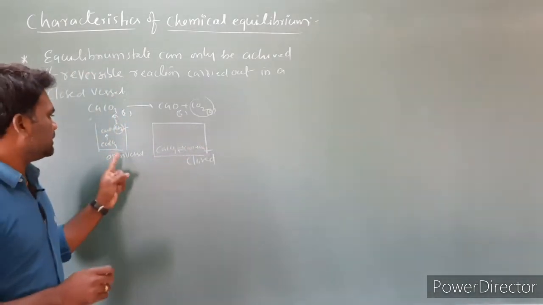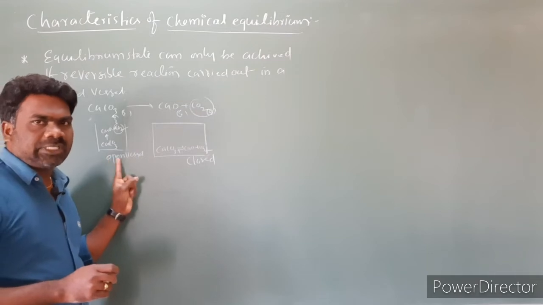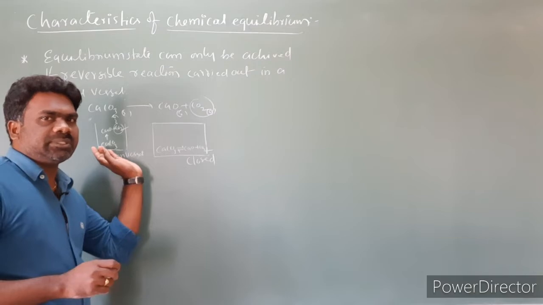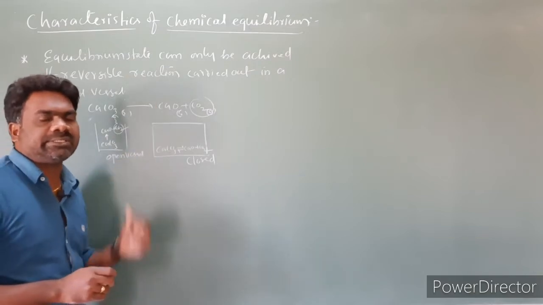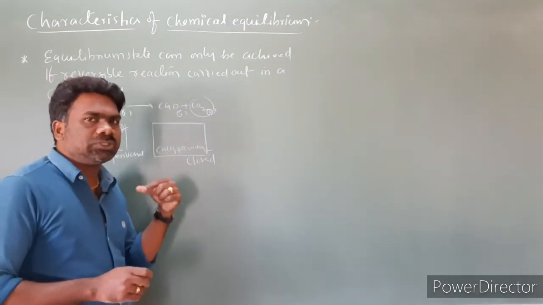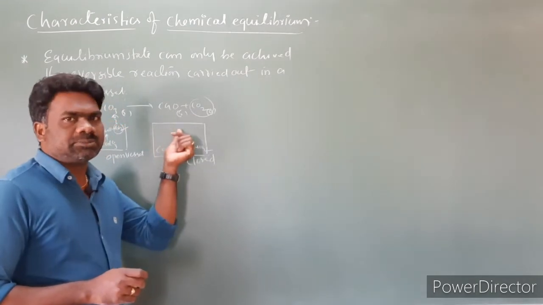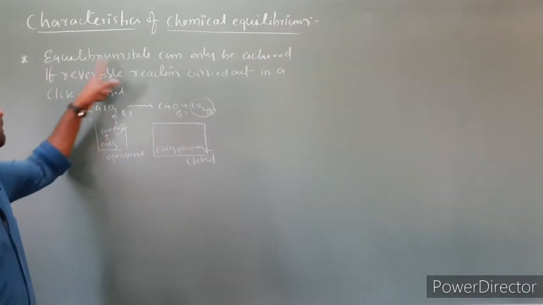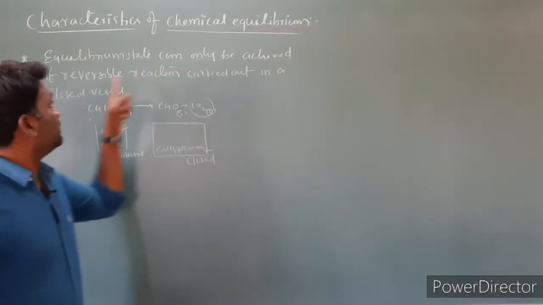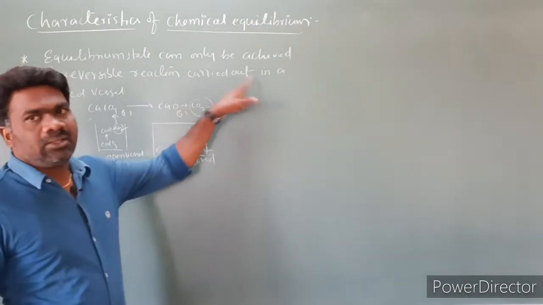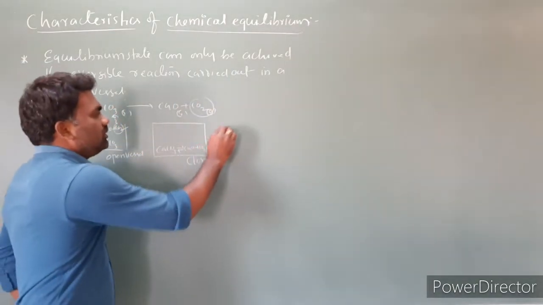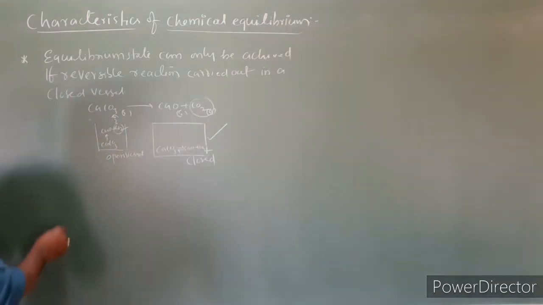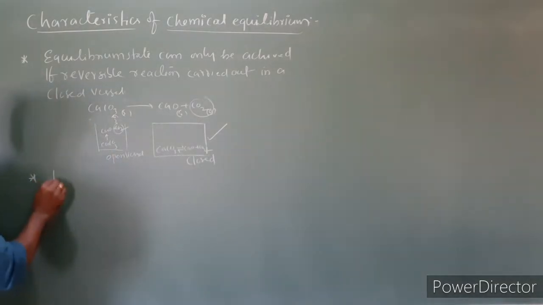So the point is, whenever the reaction vessel is open, the gaseous substances escape from the container, so the reverse reaction is not possible. When the vessel is closed, the gaseous substances do not escape from the container, so the reverse reaction is possible. So the equilibrium state can only be achieved if a reversible reaction is carried out in a closed vessel. We have to use a closed vessel to get the equilibrium state of a reversible reaction. Next, the second one, it is dynamic nature.